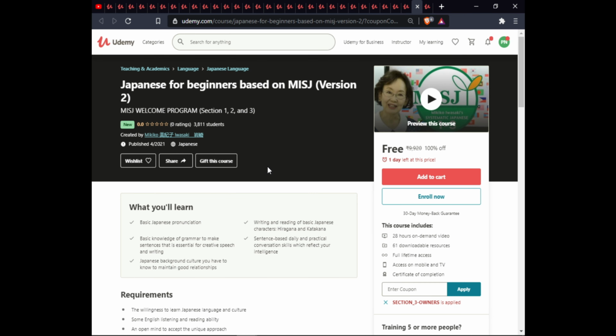The next course is Japanese for Beginners based on MISJ Version 2. In this course, you will learn basic Japanese pronunciation, writing and reading Japanese characters, hiragana and katakana, basic knowledge of grammar to make sentences that are essential for speech and writing, and sentence-based daily and practical conversation skills which reflect your intelligence and Japanese background culture. You have to know how to maintain good relationships. This course is 28 hours of on-demand video, 61 downloadable resources, full lifetime access, exam warranty, and certification of completion.